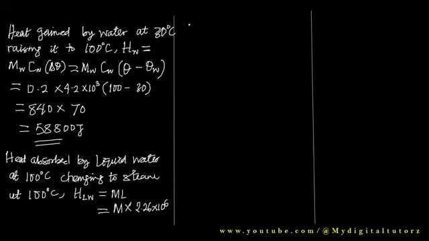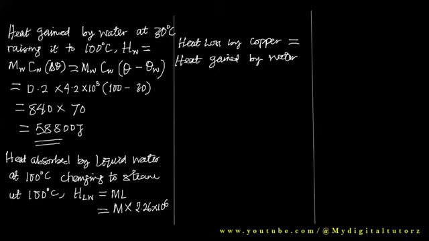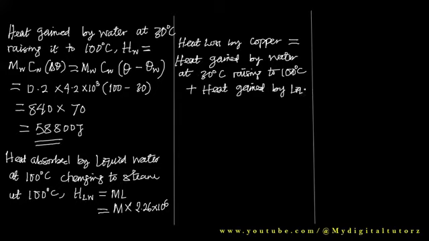So that is it. Now we can come together here and say heat lost by copper will be equal to, at equilibrium, heat gained by water at 30 degrees Celsius, raising it to 100 degrees Celsius, plus heat gained or absorbed by liquid water at 100 degrees Celsius, changing to steam at the same 100 degrees Celsius.